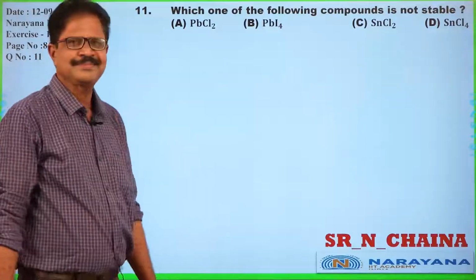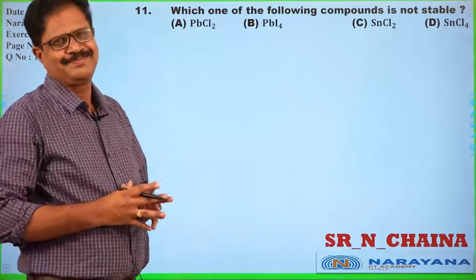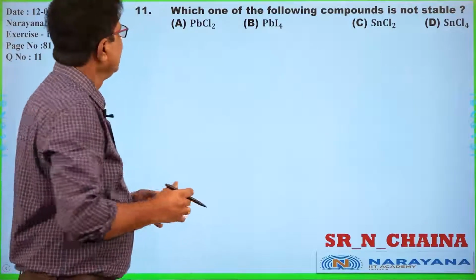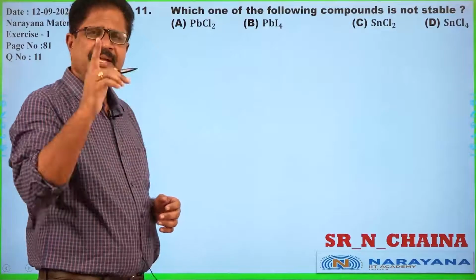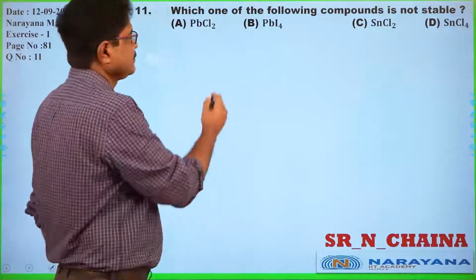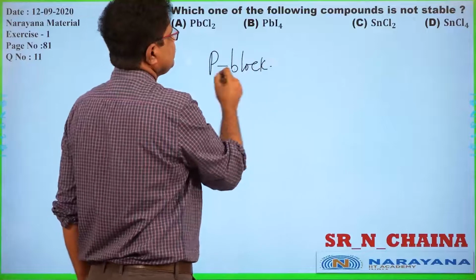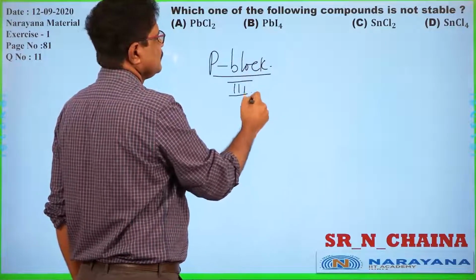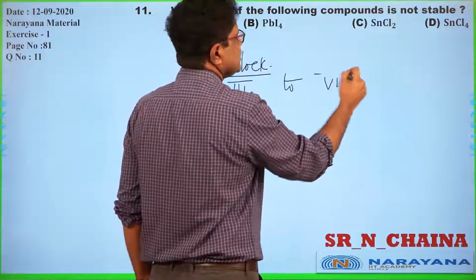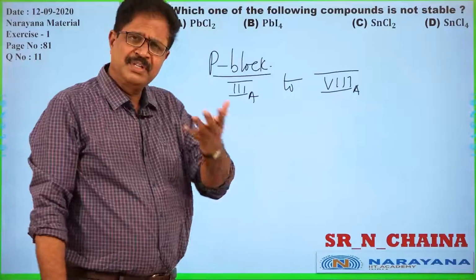Which one of the following compounds is not stable? It's a very frequent question in the examinations. Here you see, exclusively in p block elements. Remember, p block means from 3A to 8th A group elements, I mean zero group elements. These are all considered to be p block elements, you know well.